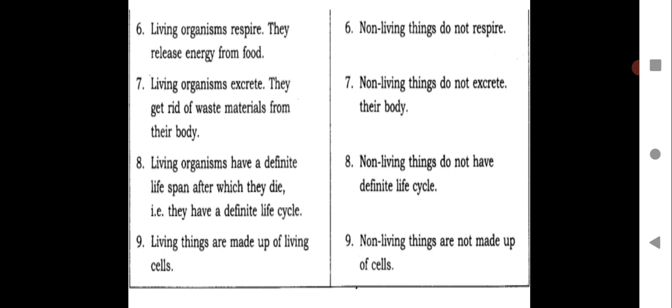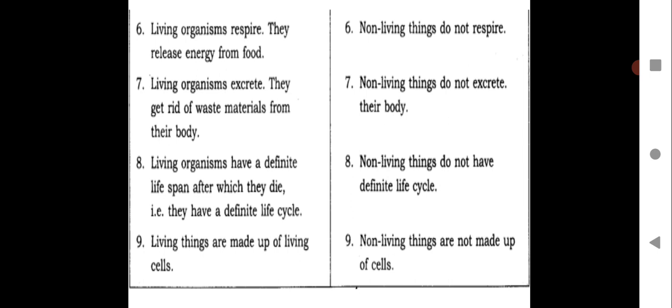Non-living things do not have a definite lifespan because they are not living. Their cells will not die. As the living organisms live, in that particular lifespan, the cells in the body get degenerated, and due to some reason, after aging, the living organism will die. But non-living things do not have a definite life cycle.